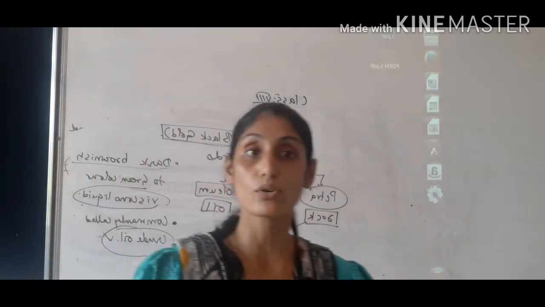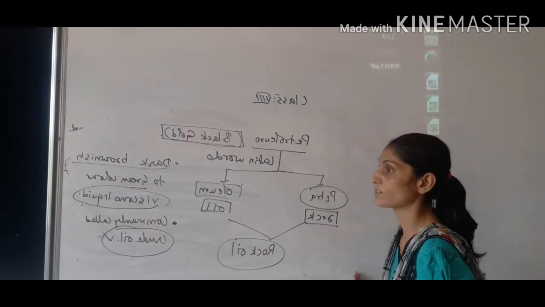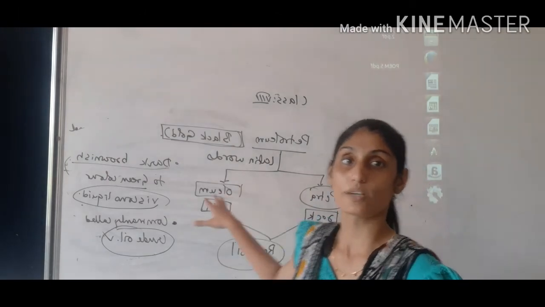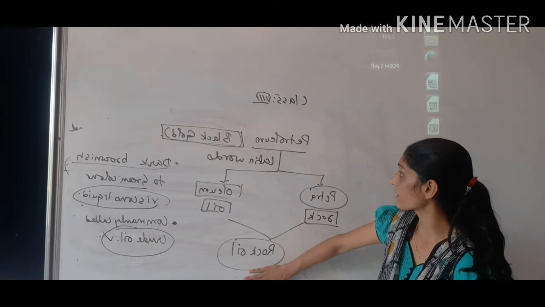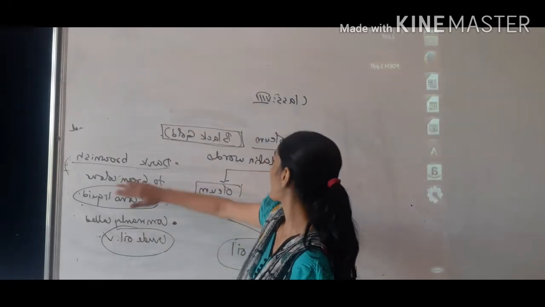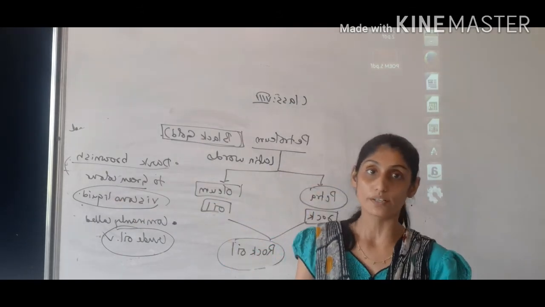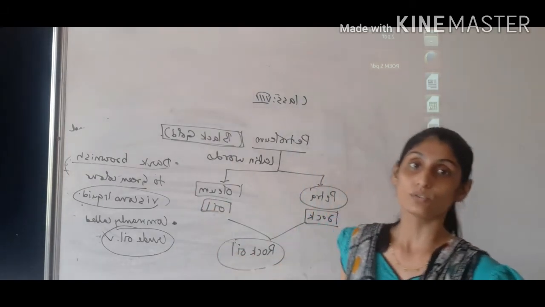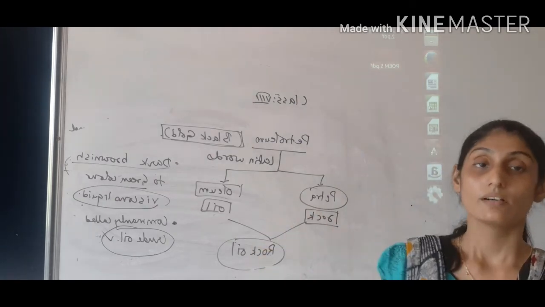So that is the introduction of petroleum. Petroleum has come from two Latin words, petra, which means rock, and oleum, that is oil. So it is also known as rock oil, children. Again and again I am saying it is also known as crude oil, and it has a color variety from dark brown to green. So when you copy it down, you can write in this form also. It is easy to remember things in such a memory map formation.